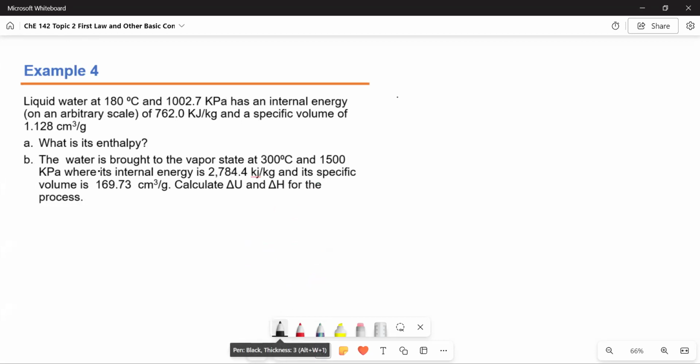For letter B, the water is brought to a vapor state at 300 degrees Celsius and 1500 kilopascal, where its internal energy is 2784.4 kilojoules per kilogram, and its specific volume is 169.73 cm cubed per gram. Calculate delta U and delta H for the process. Okay, let's write the given.